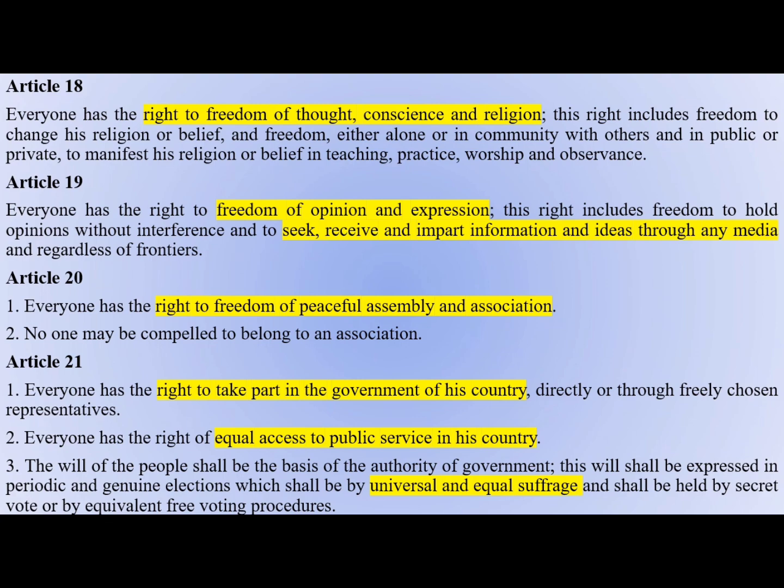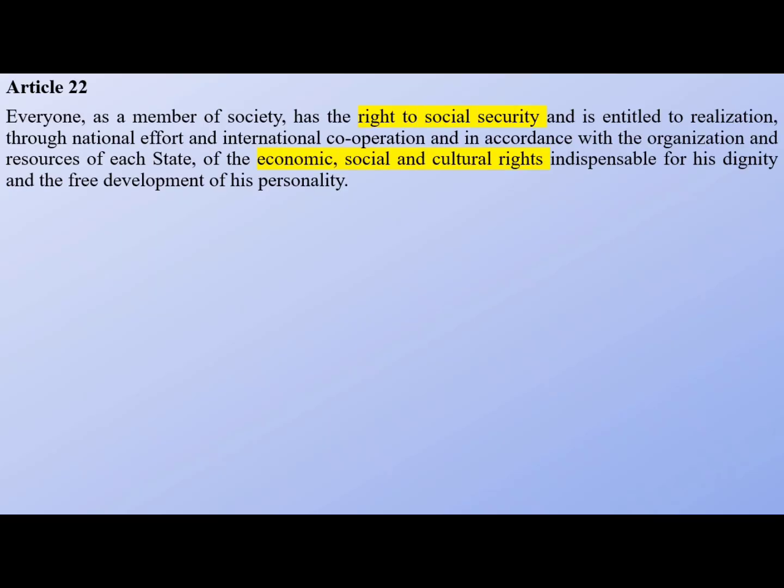For Article 21, there is this universal adult suffrage which comes under Article 326 of the Indian Constitution. So up to Article 21, it talks about the civil and political rights, whereas from Article 22 to 27 you can see the economic, social and cultural rights. Okay, this also you should be aware of because this may also come in the MCQ.